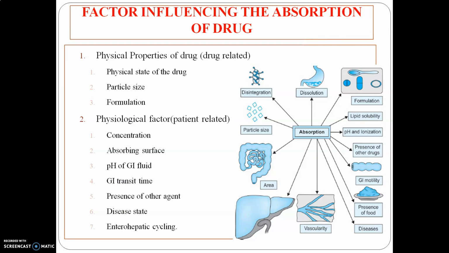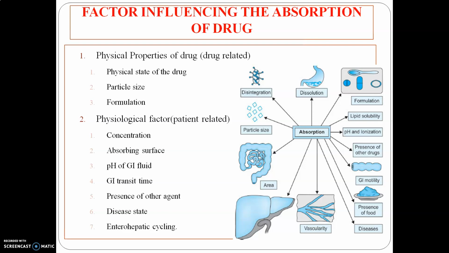Absorption of drug is from highly vascular membrane. Highly vascular means wherever there is a presence of vascular structure, that is, capillary structure. For example, your mouth and intestine are highly vascular structures. So from those areas the absorption is rapid as compared to low vascular regions, for example muscles.